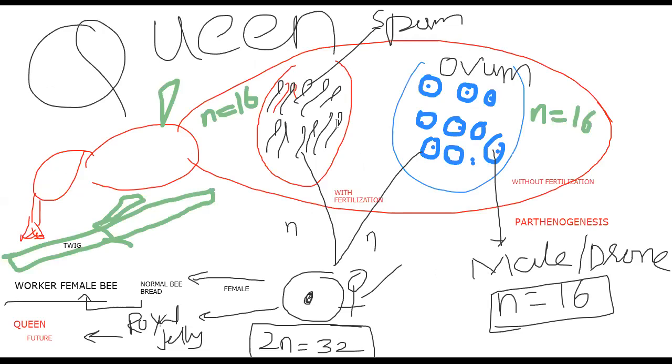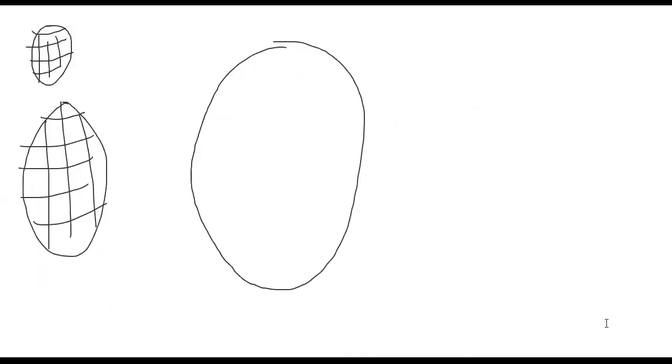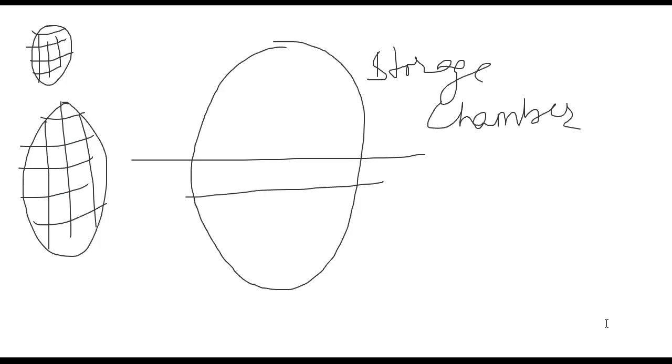Okay, so she lays 2000 eggs per day. Some become male, and some become female, and some will go on in future time as a future queen. So in the beehive, we can classify the chambers into two. One is the storage chamber. I am giving general basics here. We are not going into a technical way. So the bee storage chamber and the brooding chamber. We can see these two in the beehive.